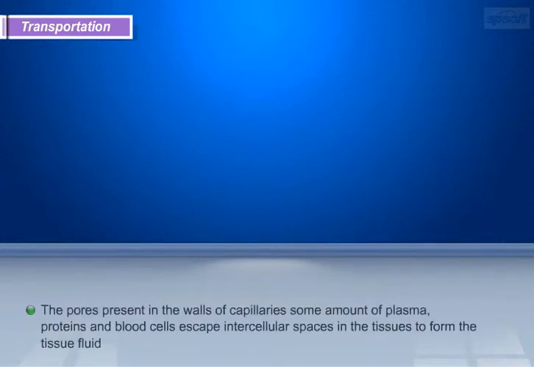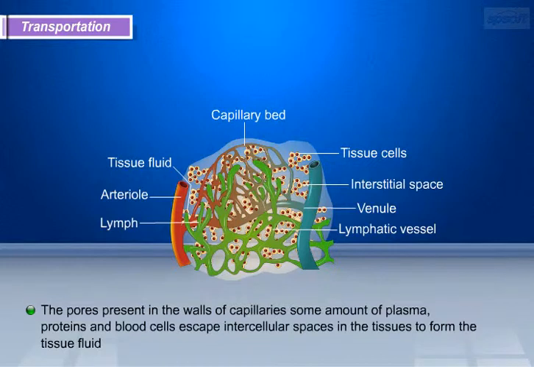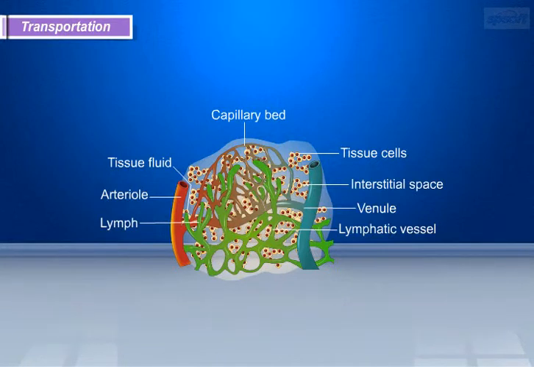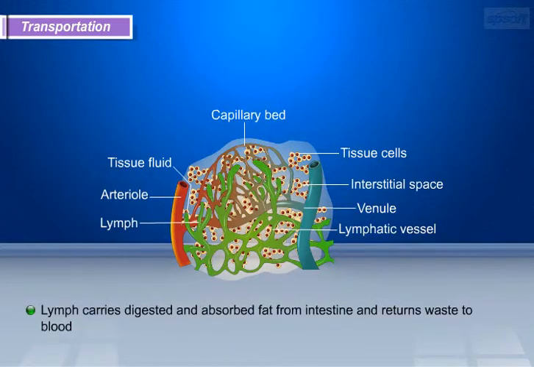There is another type of fluid which is involved in transportation, called lymph. The pores present in the walls of capillaries allow some amount of plasma, proteins and blood cells to escape into the cellular spaces in the tissues, to form the tissue fluid. It does not have any color, and contains less protein. Lymph carries digested and absorbed fat from the intestine and returns waste to the blood.